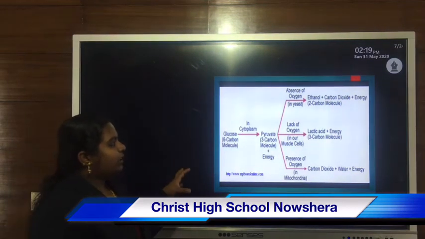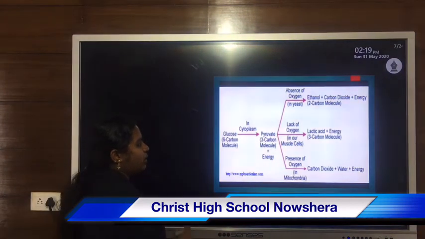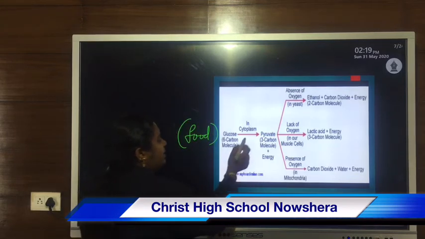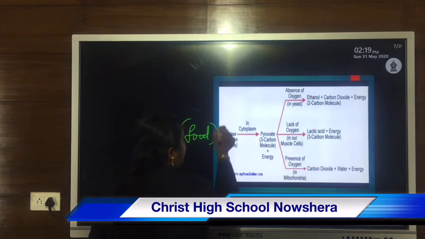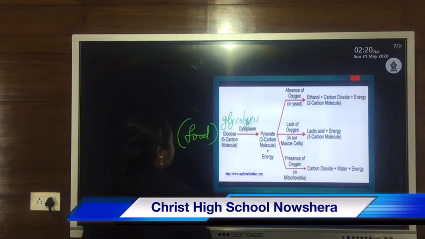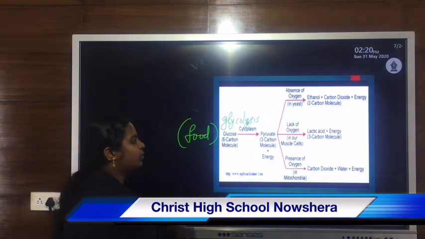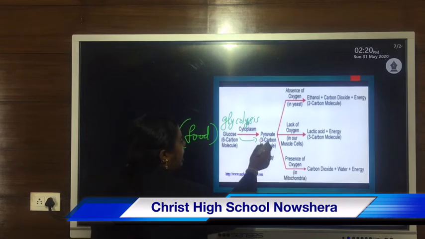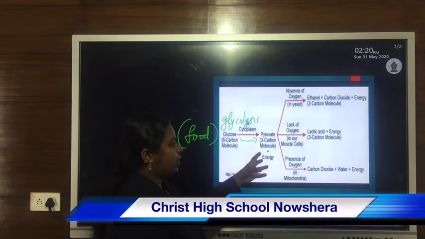So we can conclude the process of respiration like this. The breakdown of glucose or food mainly takes place in the cytoplasm, during the process of glycolysis. As I already explained, during glycolysis the splitting of glucose, or breakdown of glucose, produces pyruvic acid, a 3-carbon compound. So pyruvate is formed along with the release of energy.